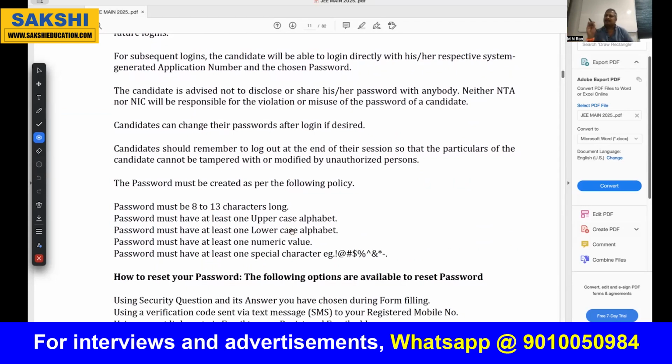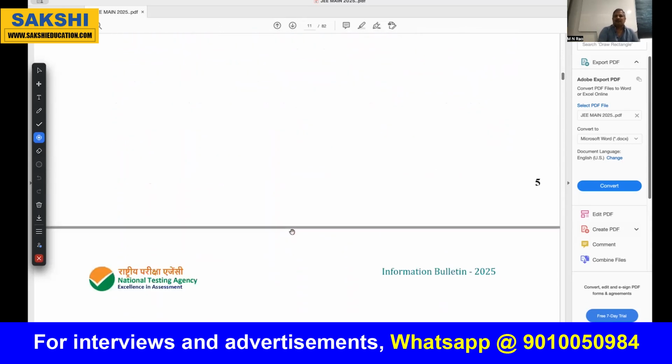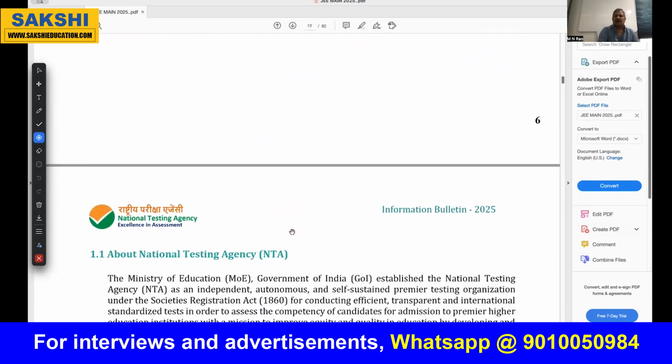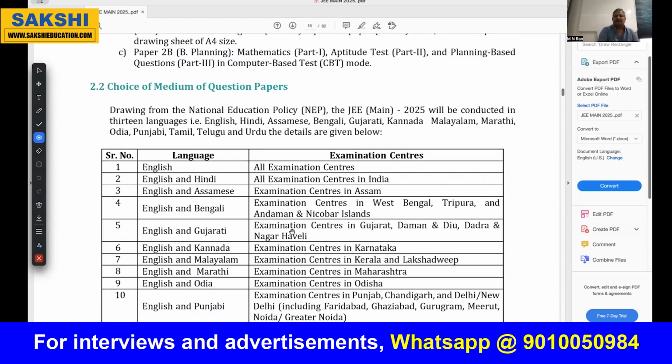In that, a password of 8 to 13 characters is a must. Upper case letter should be there. Lower case letter should be there. Special character and numerical value should be there. That everyone knows.